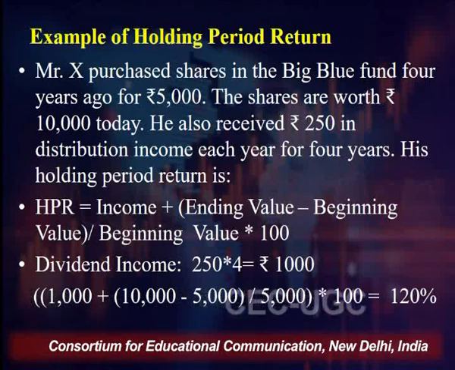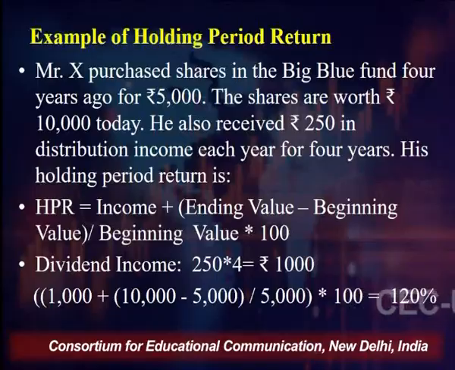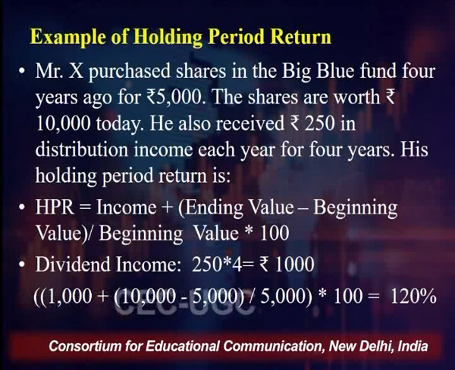It is not necessary that every year you will be getting the same return of 250. It may be 200, 250, 300, 350 rupees. Whatever the income stream is, you make a summation of it. Here for simplicity, we have kept the income constant, that is 250 rupees for 4 years. So that comes to 1,000 rupees, 250 multiplied by 4. So income is 1,000 rupees plus the selling price, which is 10,000. What is the purchase price? 5,000. So 10,000 minus 5,000 plus 1,000 comes to 6,000. So the income that you generate by holding that asset is 6,000.